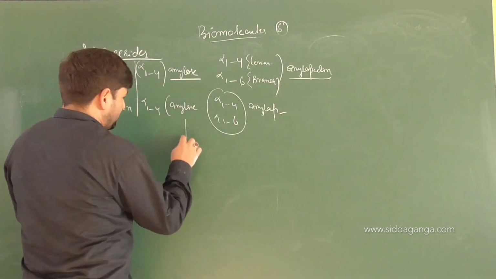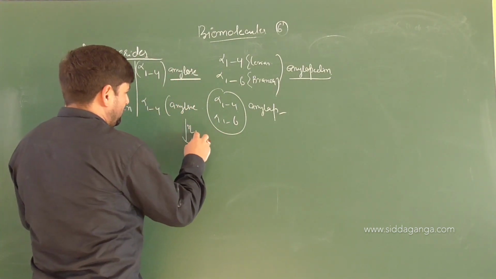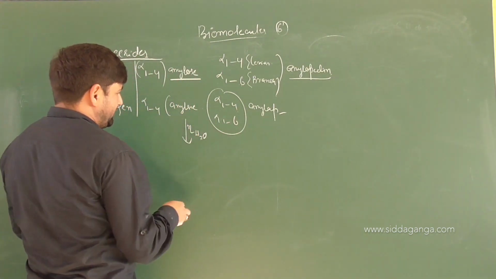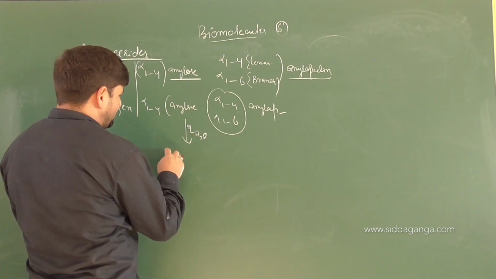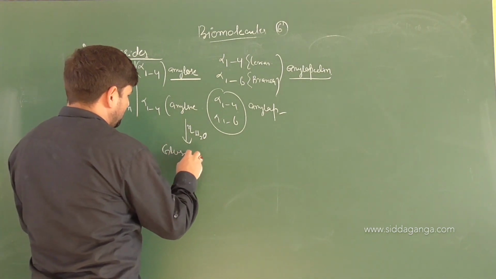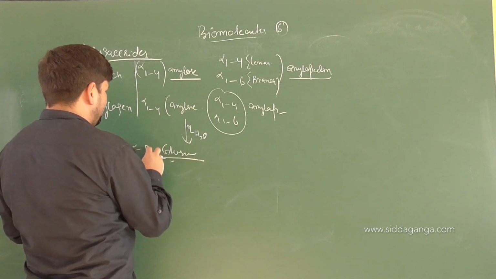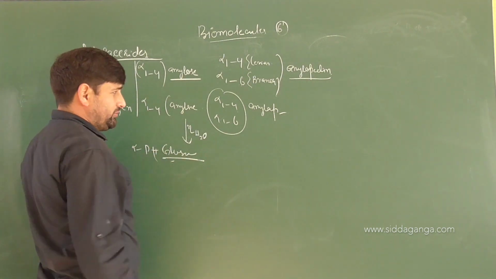When it breaks down with n number of water molecules added, hydration is done, you are always getting what? Glucose. That is alpha D plus glucopyranose, which we know very well.